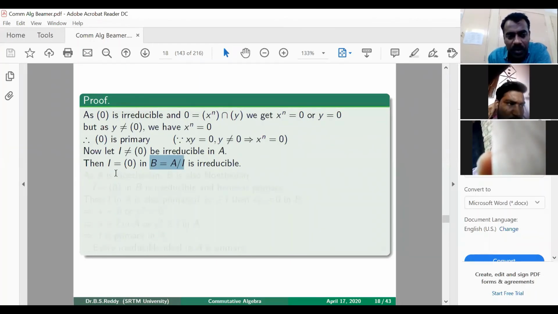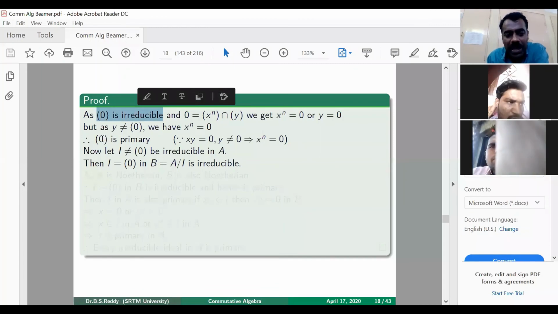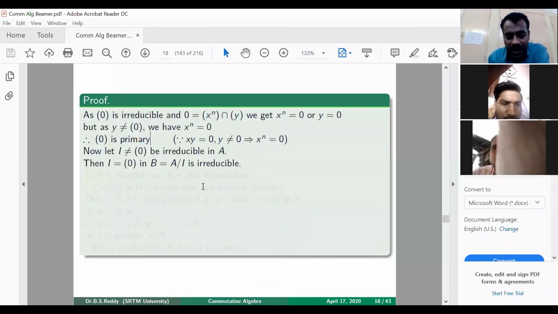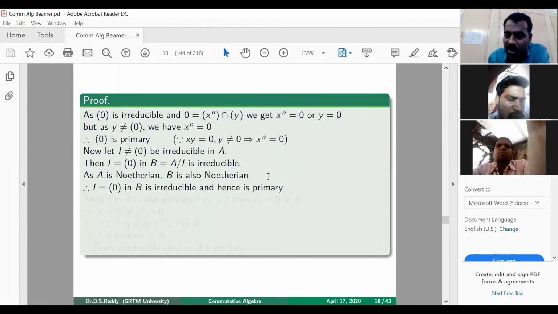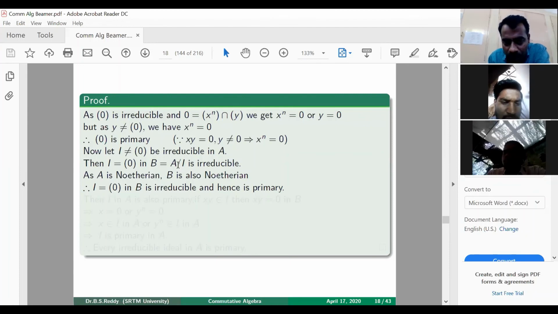So we have a 0 ideal which is irreducible. Therefore, by what we have proved here, if 0 is irreducible, then 0 is primary. So this 0 is primary in A modulo I, because A modulo I is also Noetherian. Why? A is Noetherian, therefore A modulo I is also Noetherian.